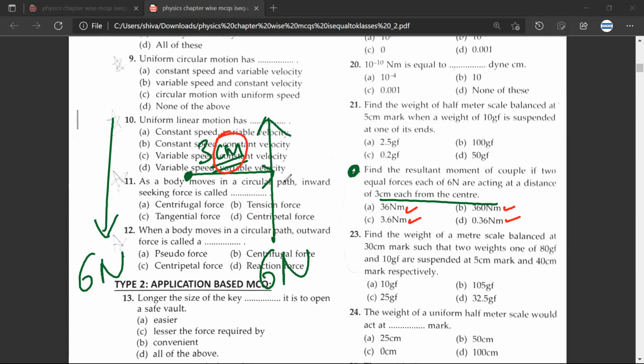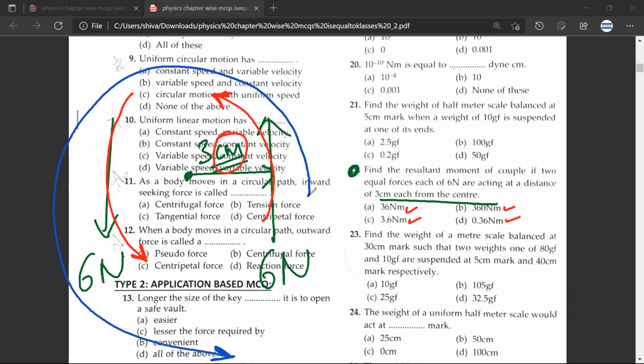Yes, sir. So this is another way of tackling this. This would be in this direction. Have you understood? Yes, sir. This would be in this direction. Have you understood? Yes, sir. So basically both of them would make a couple like this. Have you understood? Yes, sir. So the force would be 6 into 3 upon 100 plus 6 into 3 upon 100. Mr. Sivang, any doubt? No doubt, sir.